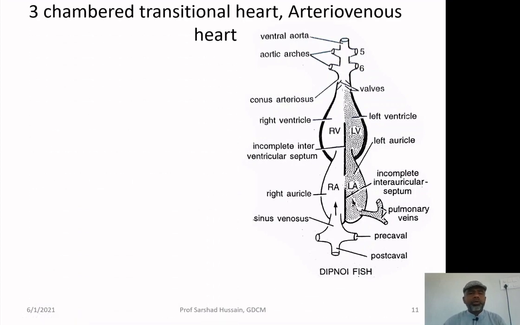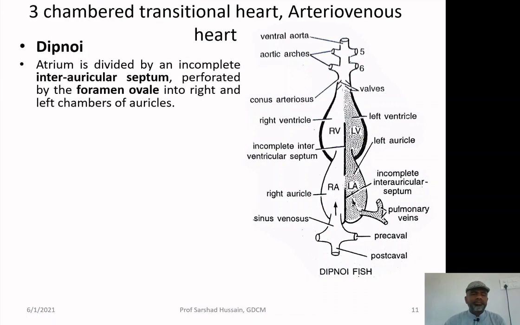Then, during the course of evolution, from the two chambered heart, there was an evolution of the three chambered heart, and the three chambered heart is called the transitional heart. Why is it called the transitional heart? Because ultimately it is the four chambered heart in the higher vertebrates. So, it is a transition from two chambered to four chambered. Now, here the heart is arteriovenous. So, let us see what it is.